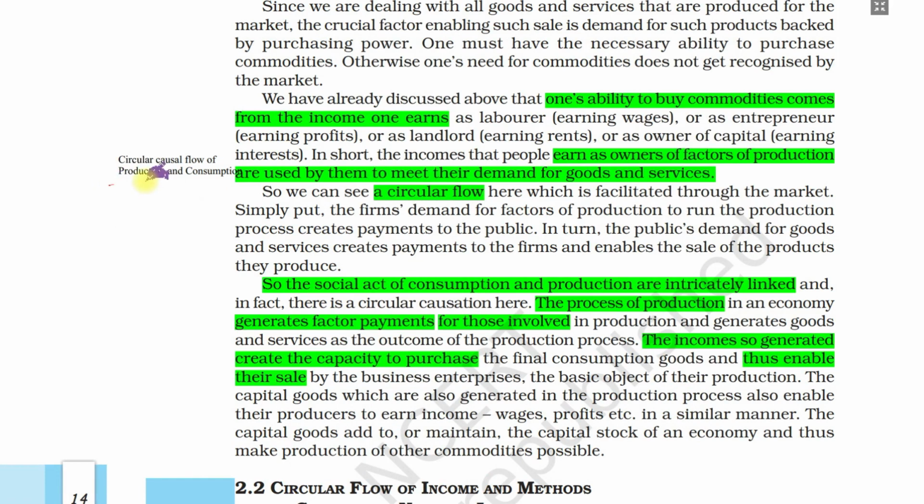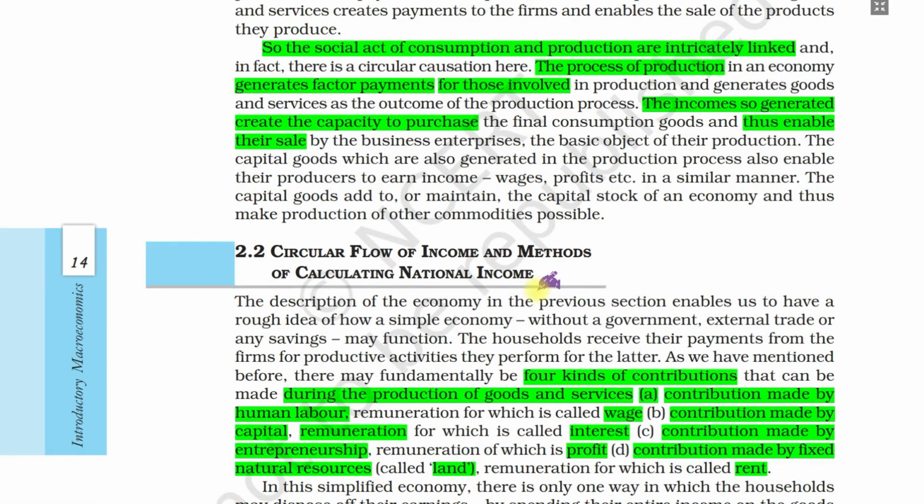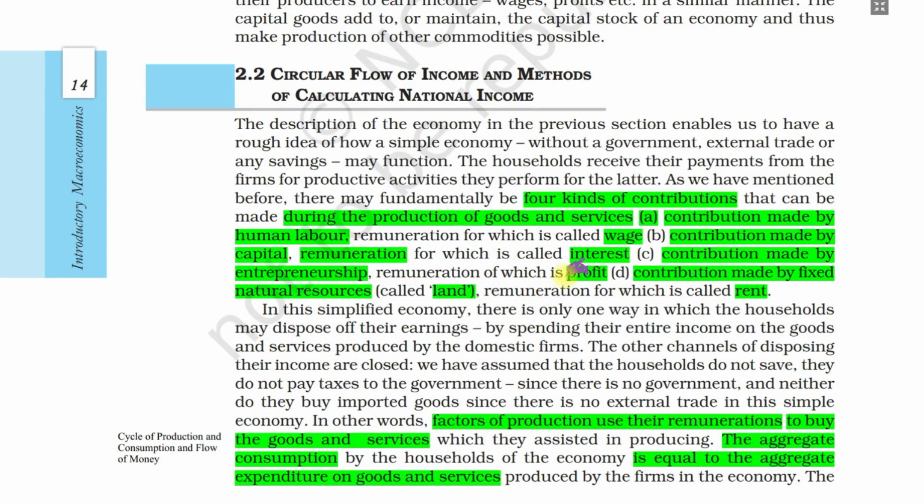Now, production and consumption: we have seen the production methods, and then the consumer households will consume the goods. So those two are related to each other. We'll see how the flow goes on and how we calculate the income. First of all, during production, there are basically four kinds of contributions. What are those? Contribution by human labor.